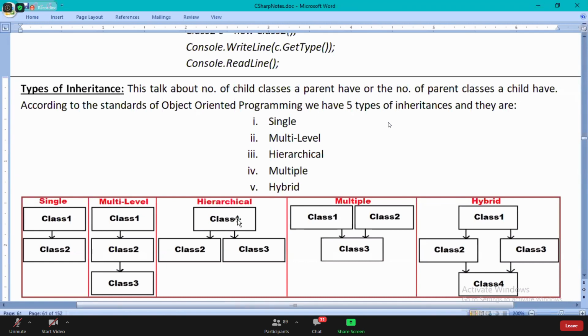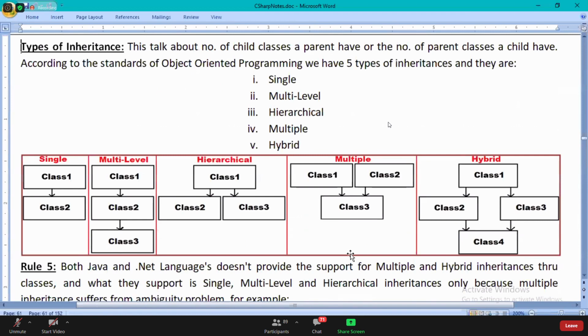The next thing is multiple. What is that? Multiple parents, one child. Multiple parents and one child here. So that's one child with multiple parents, and that is just going to be called multiple inheritance.